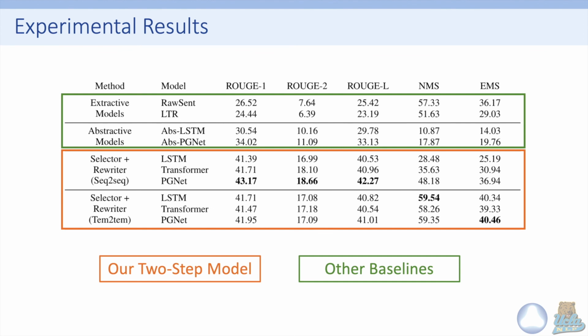So here are the experimental results. We can observe that our proposed two-step model performed very well on Rouge scores, name matching scores, and the event matching score.